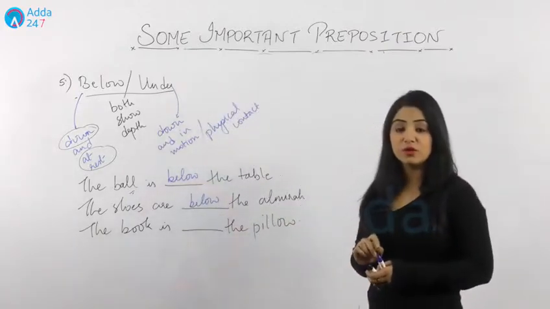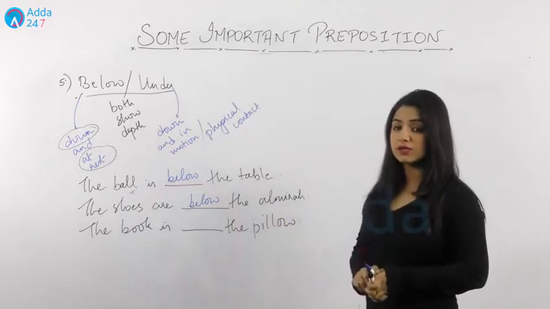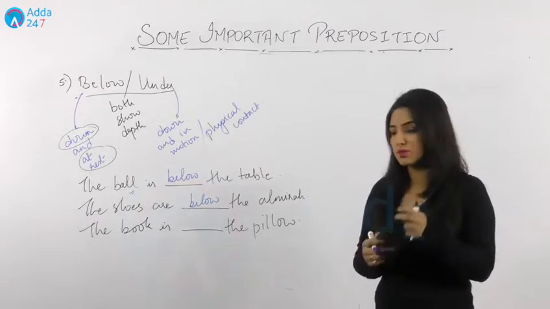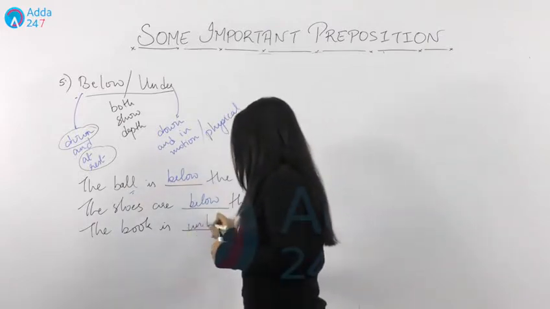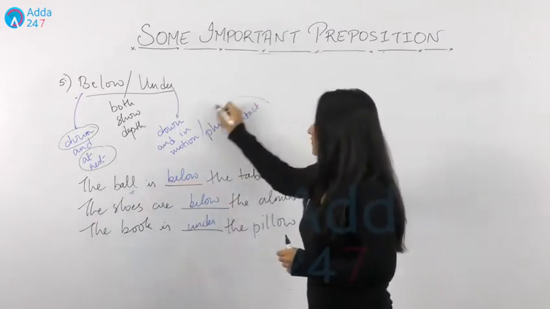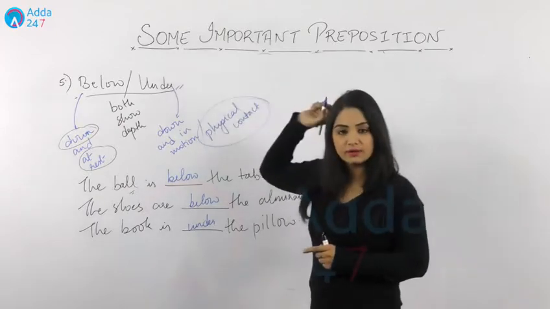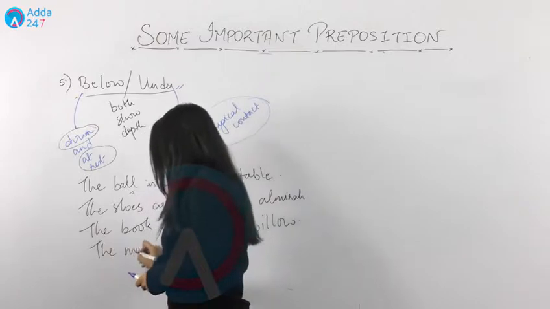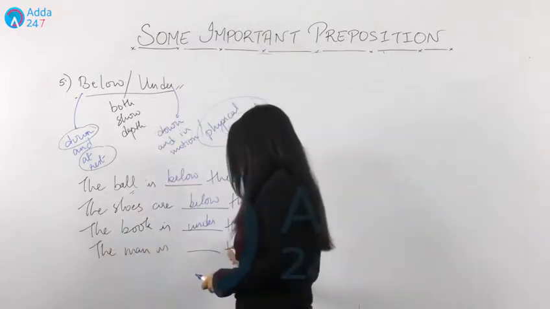The book is dash the pillow. Now here very clearly you can see that the book has a physical contact with the pillow, which means we will write under here. Why? Because if there is a physical contact, we'll use under, right? If I say the man is dash the tree.